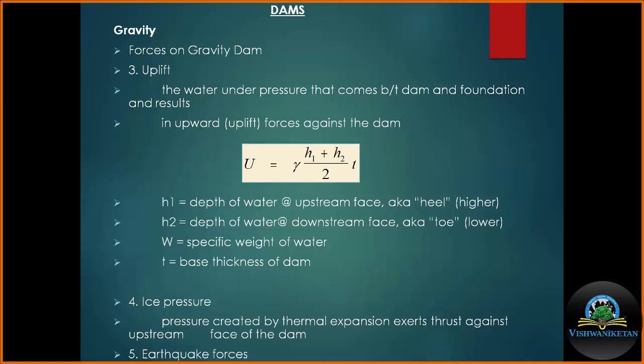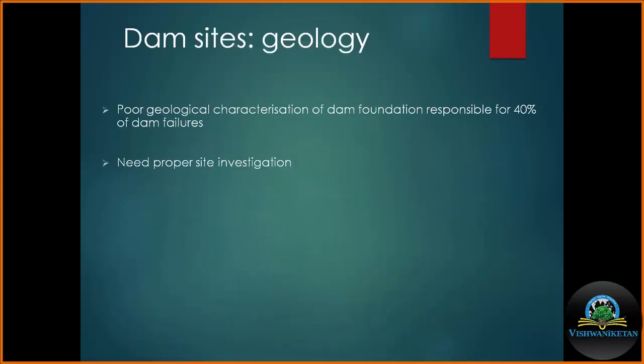So we also have to consider ice pressure when we are dealing with a permafrost region.